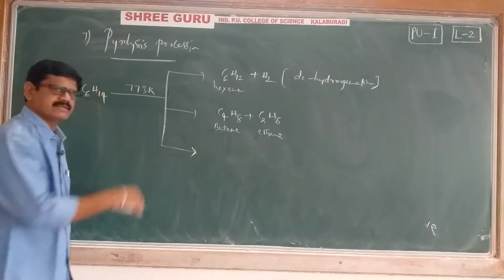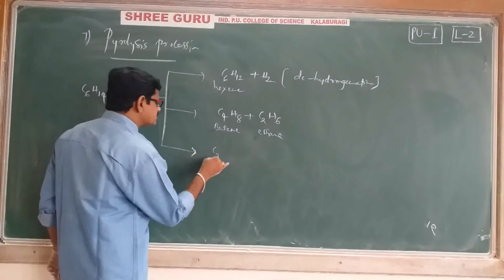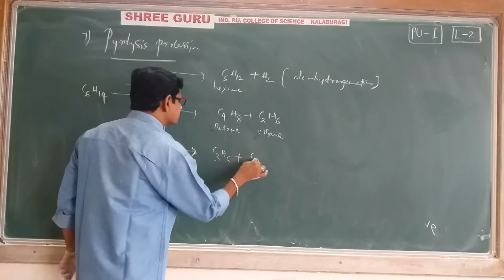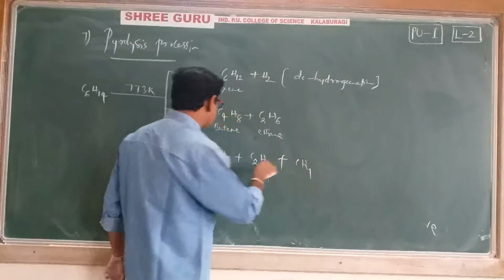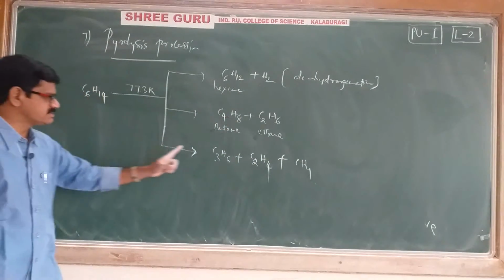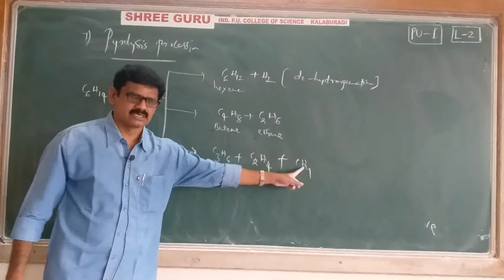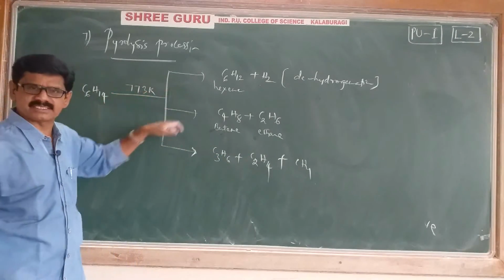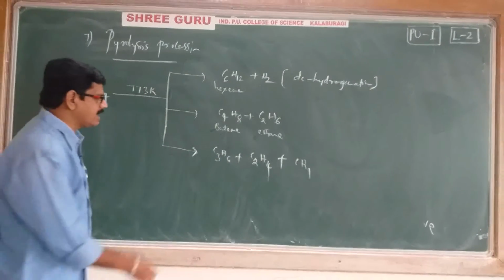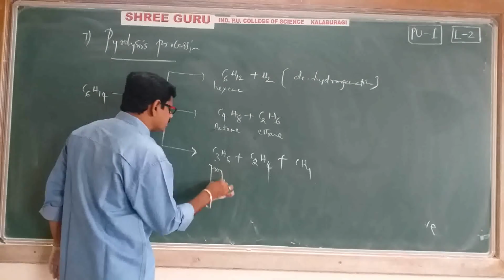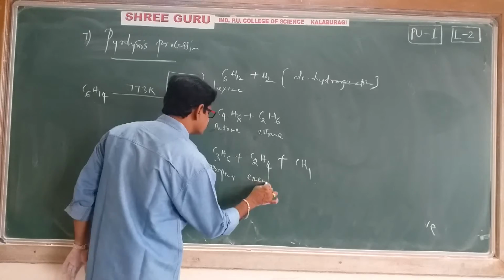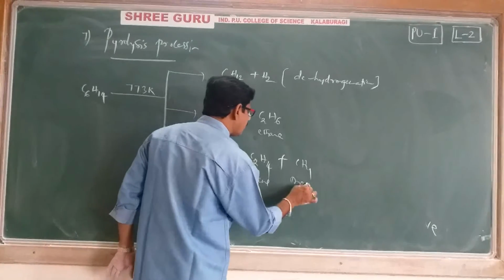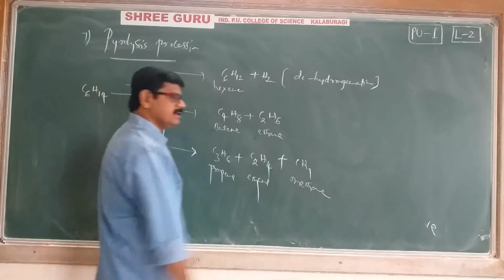Next, one more possibility: C3H6, C2H4 and CH4. Here a big molecule is breaking into smaller molecules in the absence of air; no oxygen is used here, remember. C3H6 is propene, an alkene, C2H4 is ethene, an alkene, and CH4 is methane, an alkane. These are the possibilities.